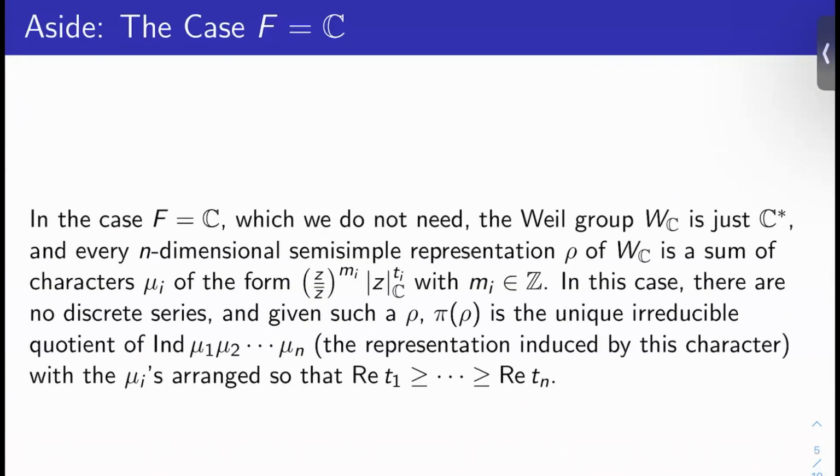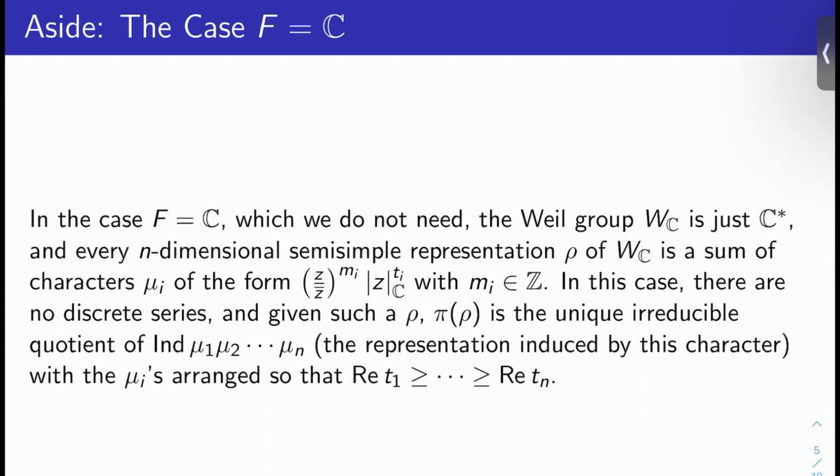Okay, how about the case F equals C? I mean, you might wonder if we're going to ever need to consider that field. We don't, but I'll say something about it. The Weil group of C is just C star. And every n-dimensional semi-simple representation rho of this Weil group is a sum of characters mu sub i. And these characters take the form z over z bar to the m sub i times absolute value of z to the t sub i. And the m sub i's are just integers here.